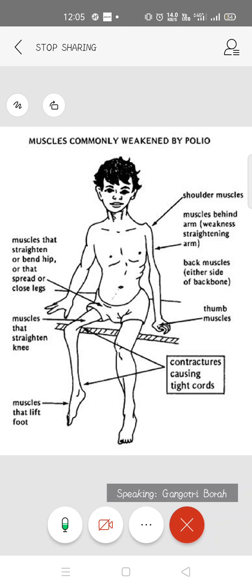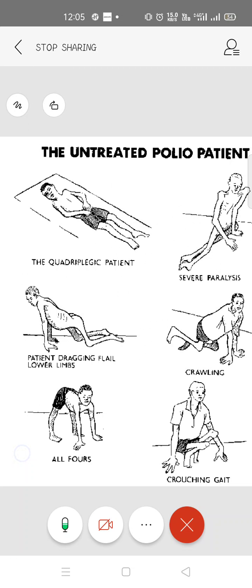So this results in disability in the child. They are walking with the support of their hands as well, on all fours. Some are crawling, someone is just dragging themselves, and some are severely paralyzed, they cannot even get up. And you can see someone is walking with the help of their hand as well.